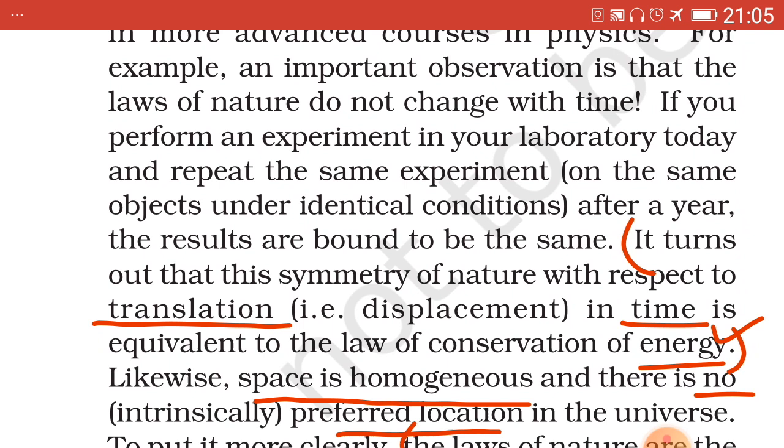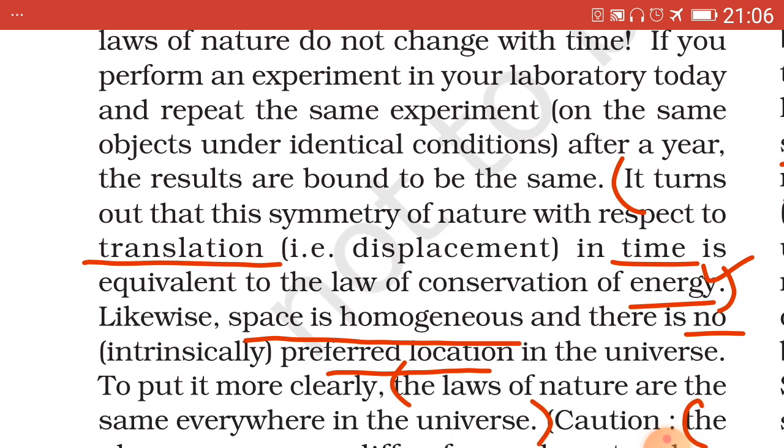Space is homogeneous. Now, before going to this point, we can say that both space and time are symmetric. Both space and time are symmetric. Space is homogeneous and there is no preferred location in the universe. No preferred location. Homogeneous means no preferred location. So, the laws of nature are the same everywhere in the universe.